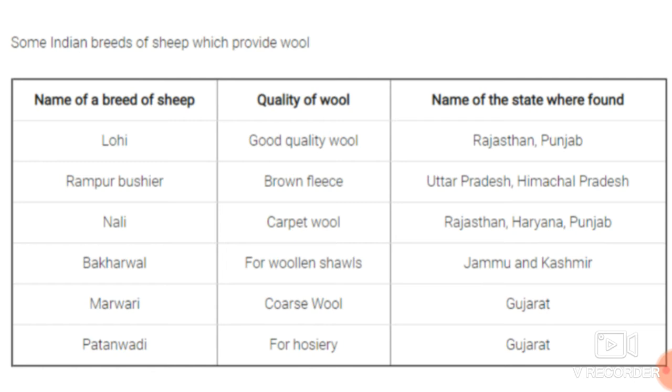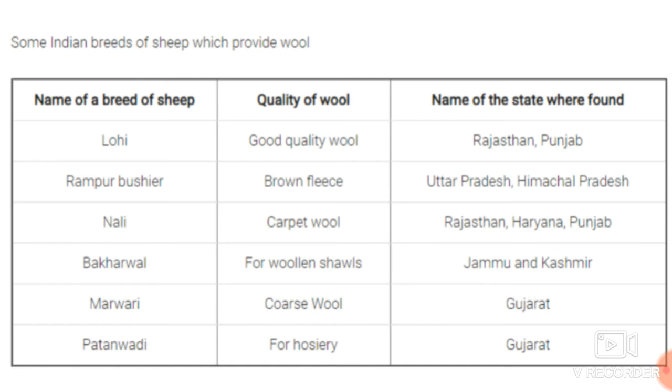Another breed is Nali, which gives carpet wool, and occurs in Rajasthan, Haryana and Punjab.